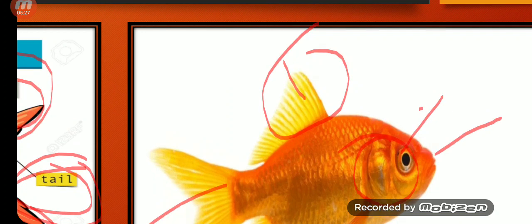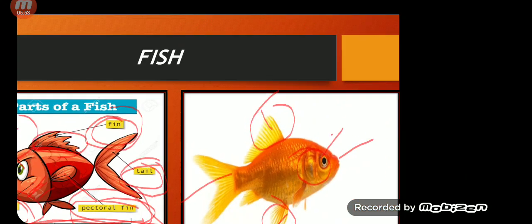Can you see this area which I have put a circle around? These are the gills of a fish, and a fish breathes using the gills. It doesn't have lungs to breathe. Why? Because it has to live inside water. It has to breathe using water, not air. So fish have gills.